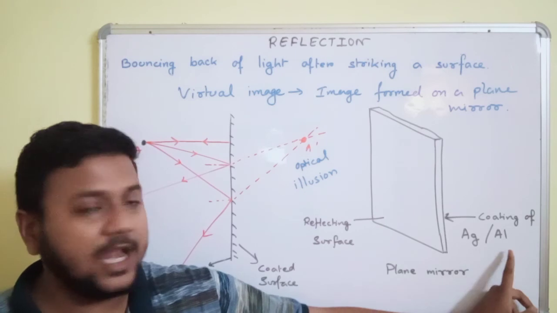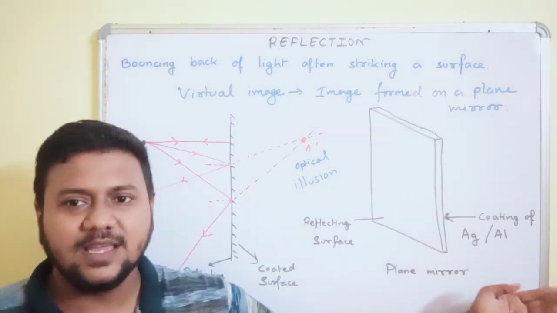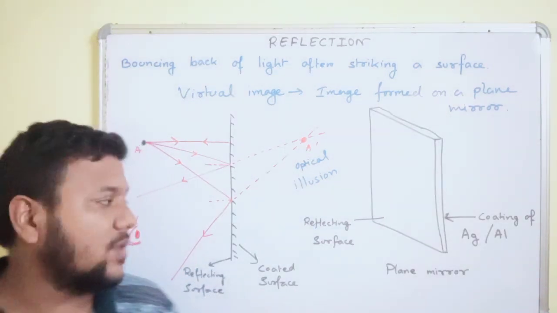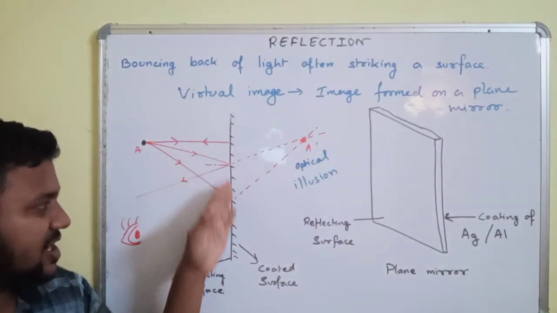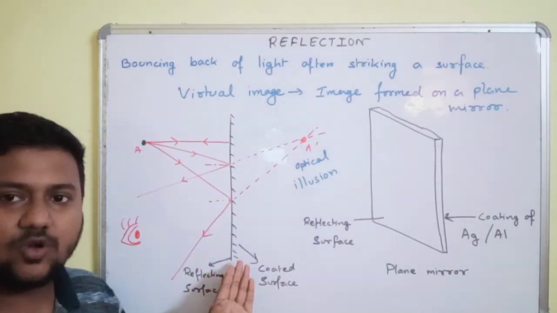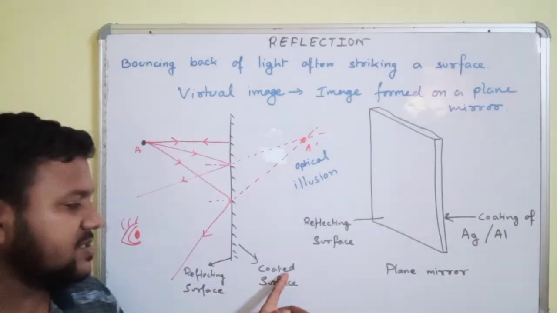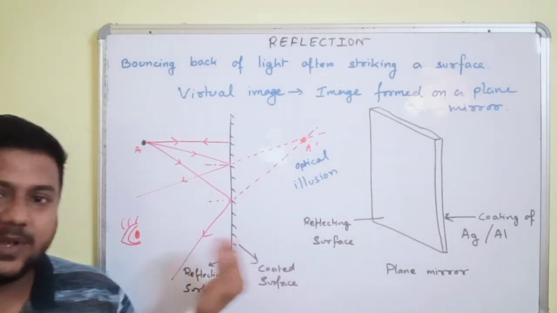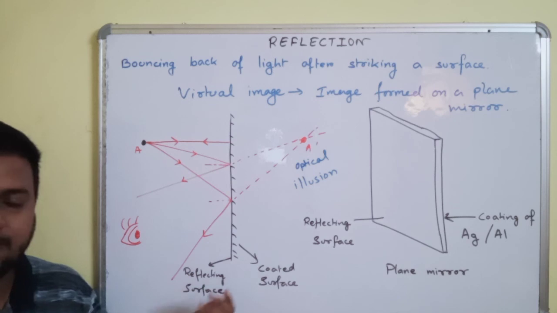So from this part we have learned that plane mirrors have a reflecting surface in front, whereas they have a coating of silver or aluminium, the best reflectors, at the back. Now when we represent a plane mirror, we give a straight line with dashed lines on one surface. The dashed line represents the coating surface and the plain surface is the reflecting surface.